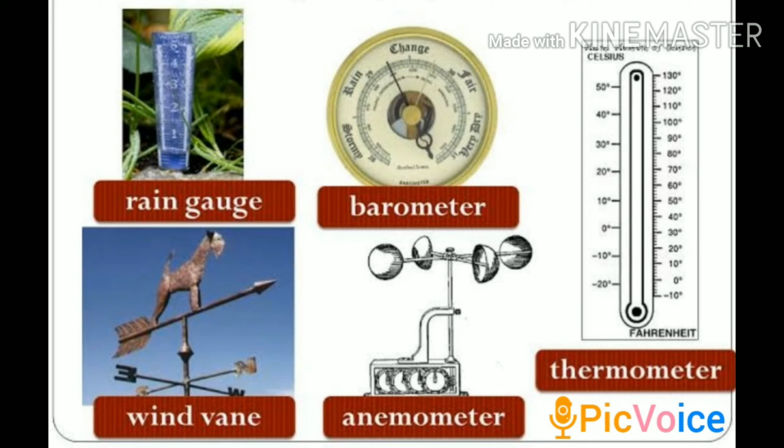So guys, there are the most important weather tools in this picture. You can see a rain gauge, barometer, thermometer, anemometer and wind vane. A wind vane is an instrument that determines the direction from which the wind is blowing.